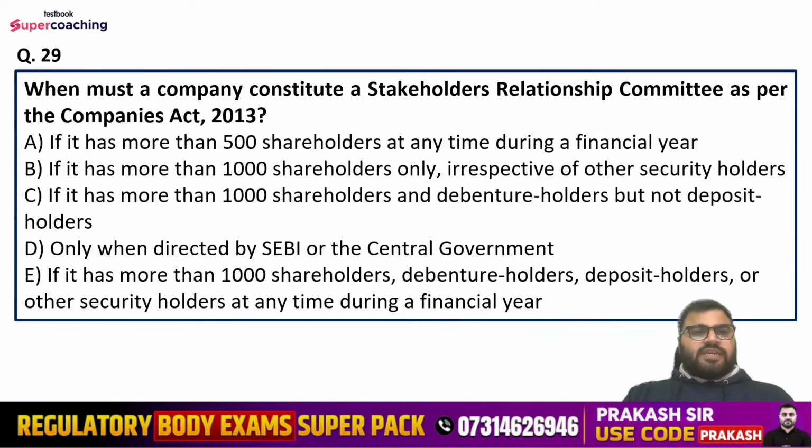Question number 29. When must a company constitute a stakeholders relationship committee as per the Companies Act 2013? Options are: if it has more than 500 shareholders at any time during a financial year; if it has more than 1000 shareholders only irrespective of other security holders. Option number C is if it has more than 1000 shareholders and debenture holders but not deposit holders. Option number D, only when directed by SEBI or the central government. Option number E, if it has more than 1000 shareholders, debenture holders, deposit holders or other security holders at any time during a financial year.